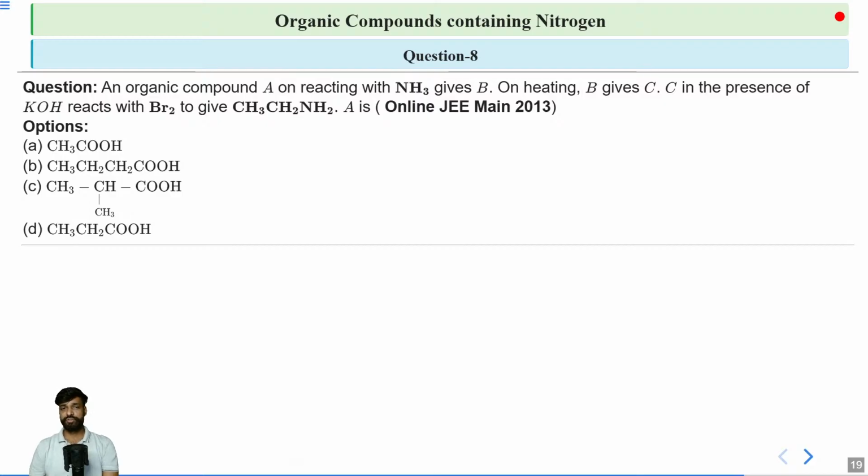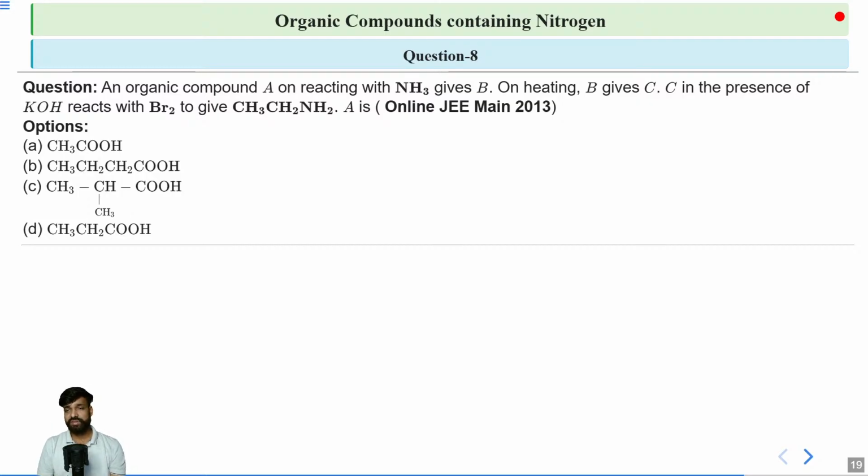Moving on to the next question. So this was asked in JEE Main 2013. An organic compound A on reacting with NH3 gives B. On heating, B gives C, and C in the presence of KOH reacts with Br2 to give CH3CH2NH2. Now you have to determine what is this A. So think about it. Your time starts now.